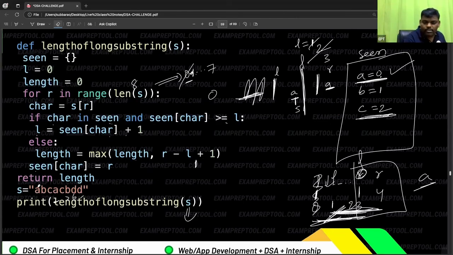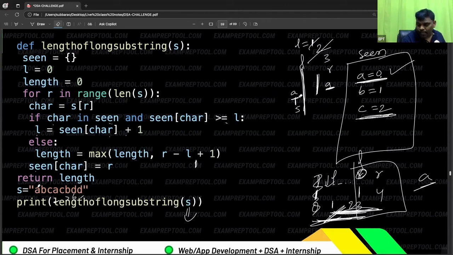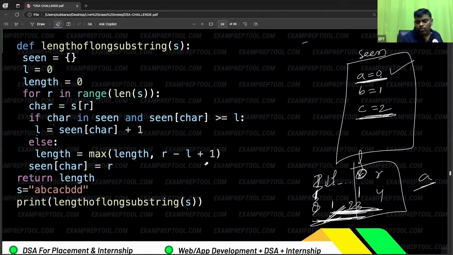The highlight of this entire story is whenever you find a new A which has already come, you have to neglect the old one. How do I know the old one is at which index? Indexes also I am storing in the seen array. So if the previous A happened at 5th place, because a new person came, you have to escape the 5th person. From 6th place onwards L will continue. You keep on doing like this.